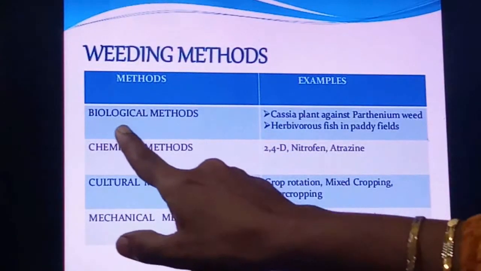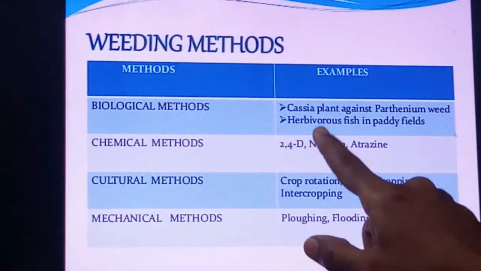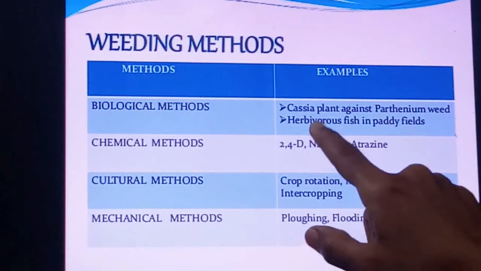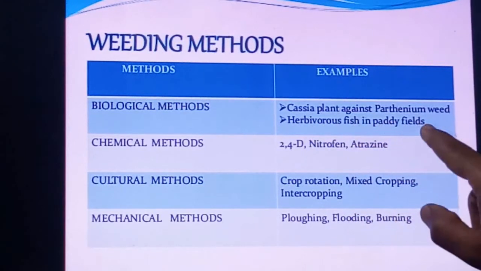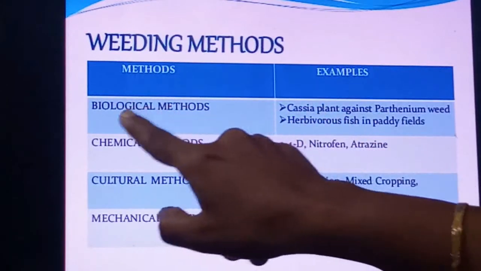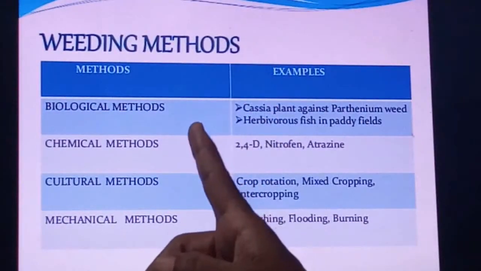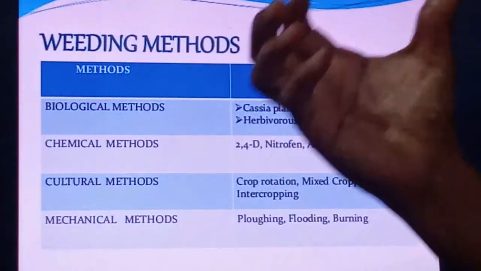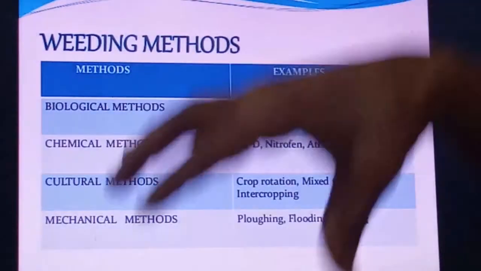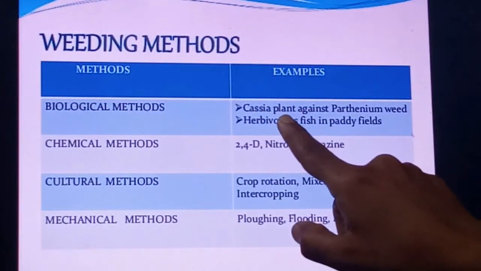The first method is the biological method. In that, the example given is the cassia plant against the Parthenium weed, and herbivorous fish in a paddy field. What does it mean? In a biological method we are not using any chemical, right? Here, to control one living organism, another living organism is used. With an example it will be clear.